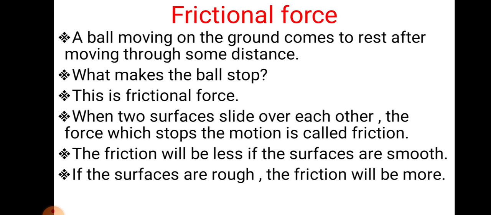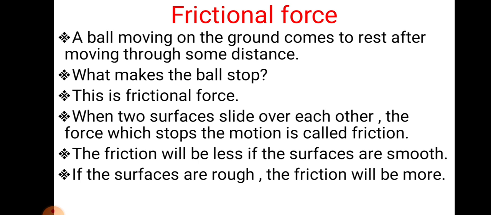A ball is moving. After some time it stops at a distance. What makes it stop? It is stopped because of the frictional force. Because the ground where a football or any type of ball is being played is rough. So because of the roughness of the ground, it goes to some extent and it stops.